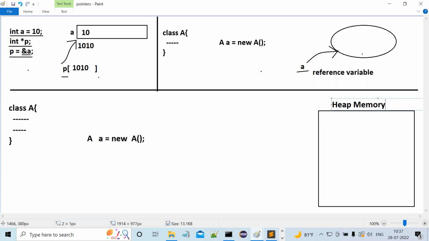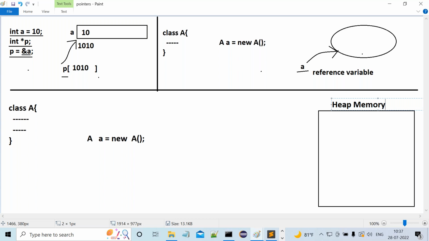It's a dynamic memory. What is this dynamic memory actually? Dynamic memory is able to create memory for objects at runtime and able to deallocate memory for objects at runtime. It allocates and deallocates memory for objects at runtime. That's the meaning of dynamic memory management. So Java uses what?